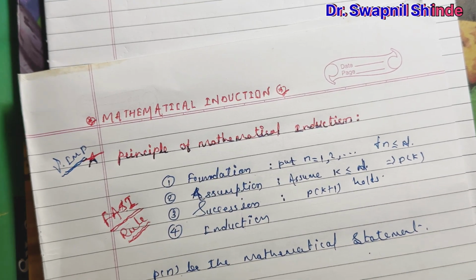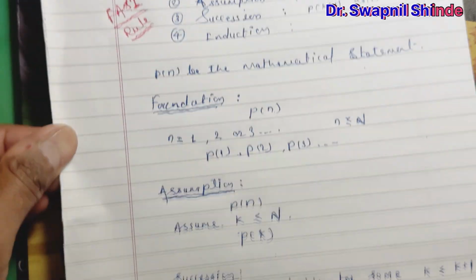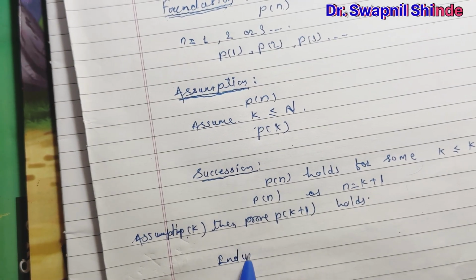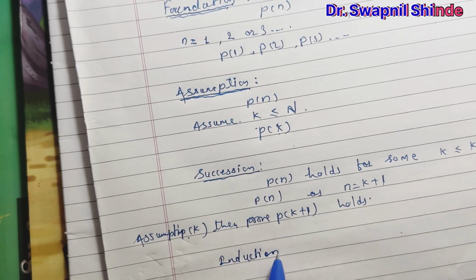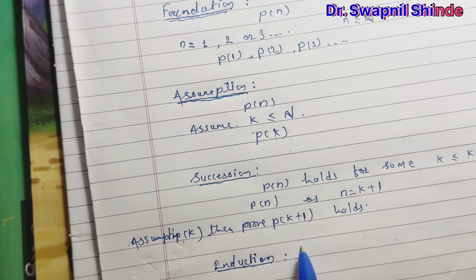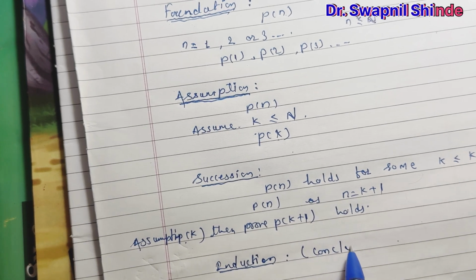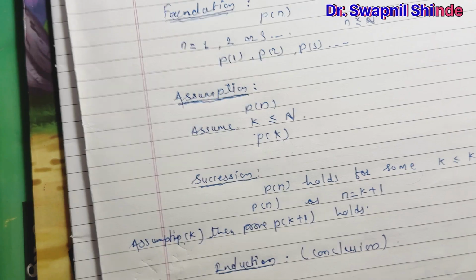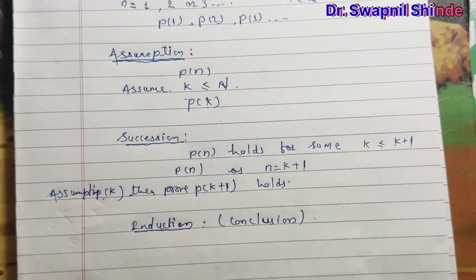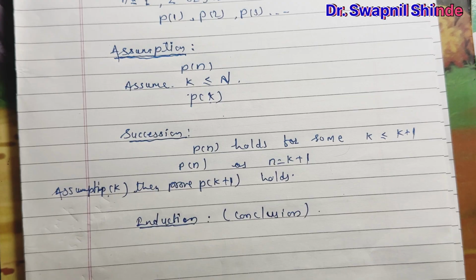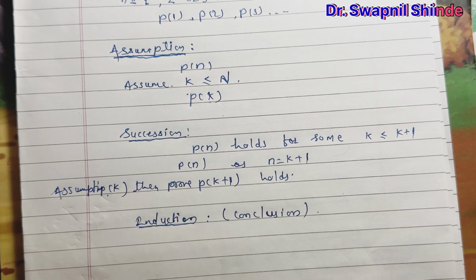And at the induction stage, induction means conclusion. We call induction the conclusion also. So don't get confused, induction and conclusion both mean the same.